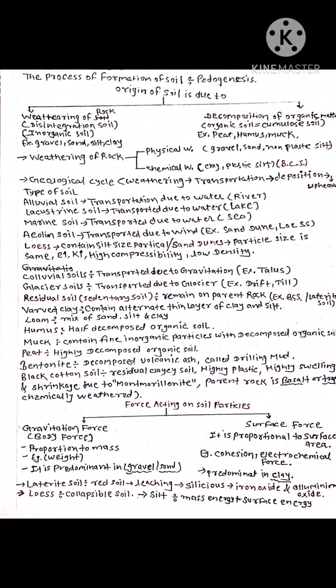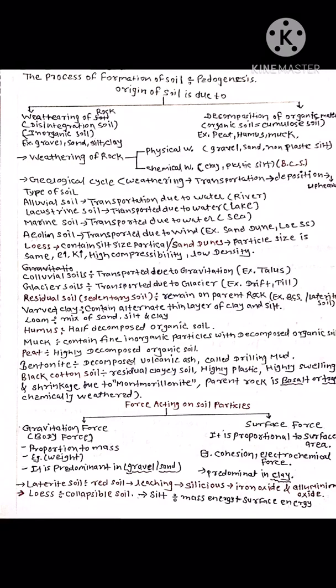Residual soil is also known as sedentary soil. This kind of soil remains on the parent rock when weathering of the rock occurs, and it does not get transported. This kind of soil is called residual soil. Examples are BCS and laterite soil. Varved clay contains alternate layers of thin silt and clay. Loam is a mixture of sand, silt, and clay.